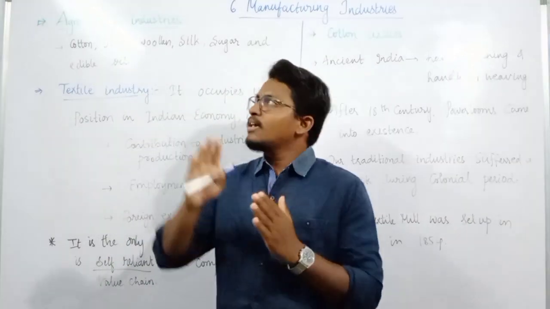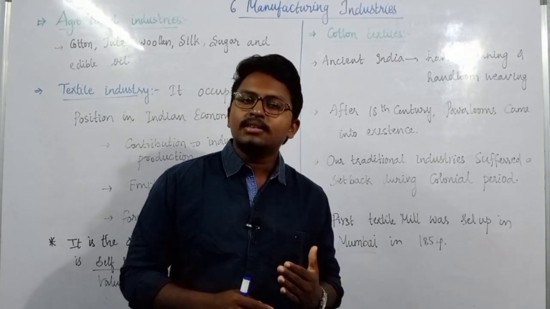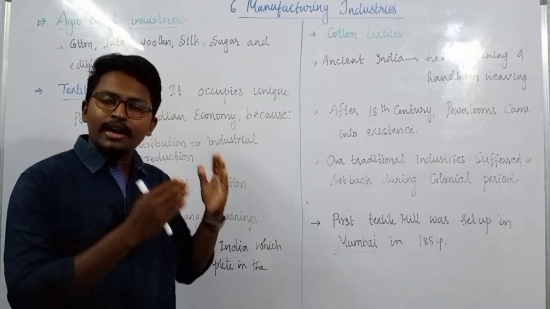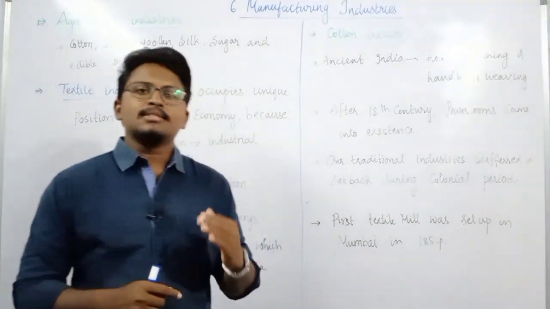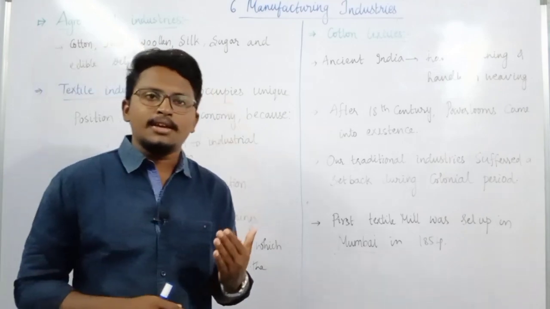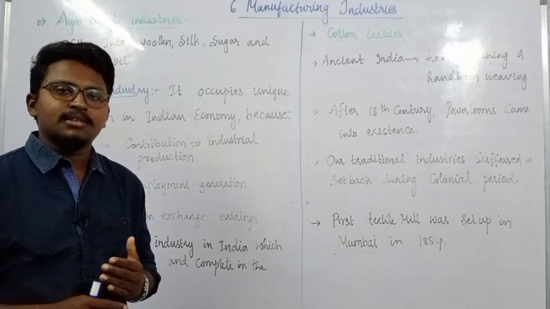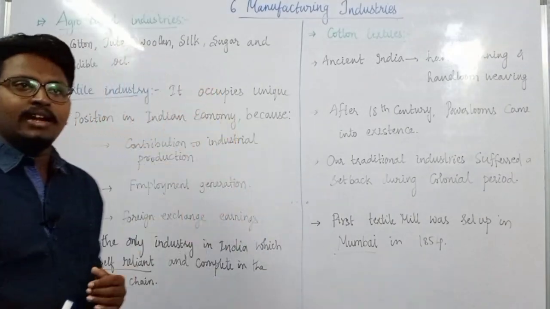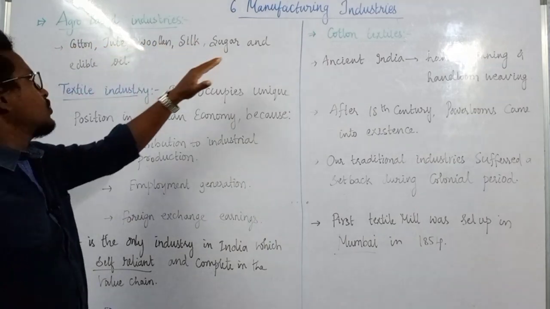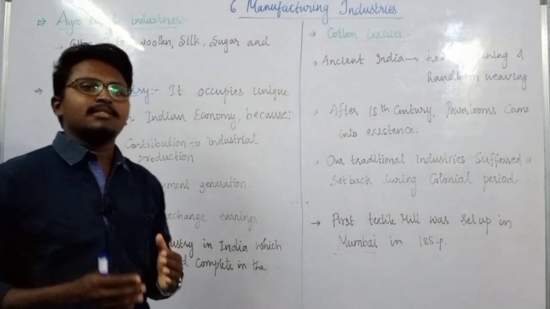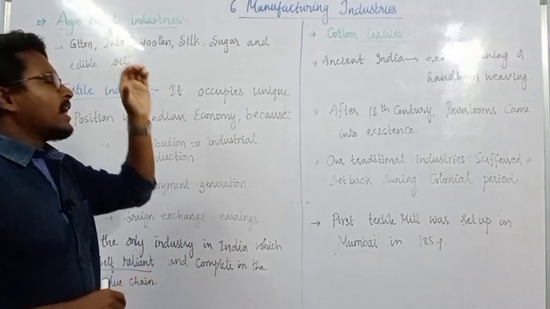So starting with agro-based industries. First, let me explain what we mean by agro-based industries. Those industries which depend upon agriculture and agricultural products, we call them agro-based industries. And we have different agro-based industries such as cotton, jute, woolen, silk, sugar and edible oil, etc. All these industries come under agro-based industries.